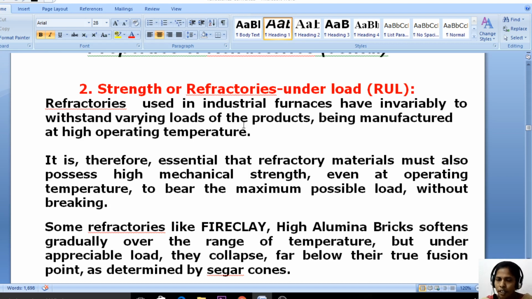I already explained the characteristics of the refractories. It can bear overload and even higher temperature. It is therefore essential that refractory materials also possess high mechanical strength, even at operating temperature, to bear the maximum possible load without breaking. Whatever load we apply must be borne by the refractory material. That means it must have higher mechanical strength even at the operating temperature.